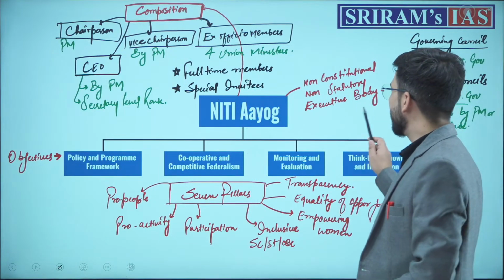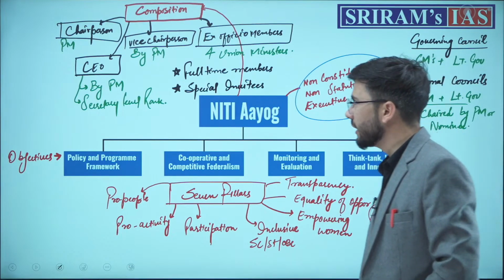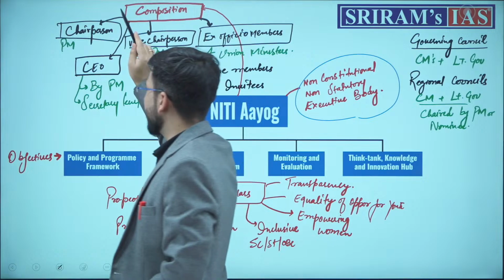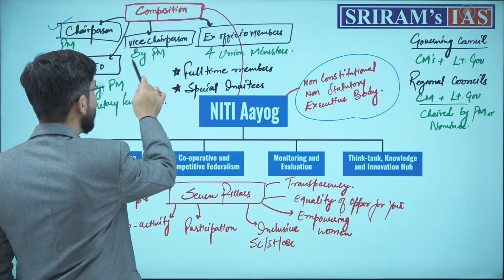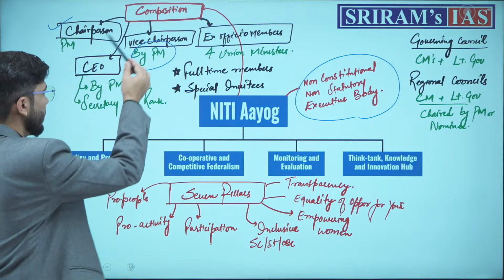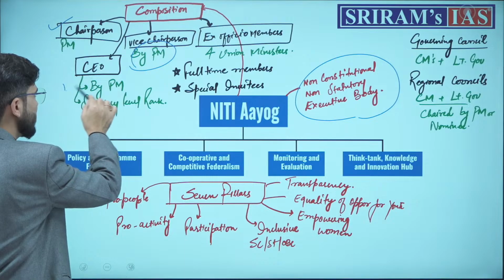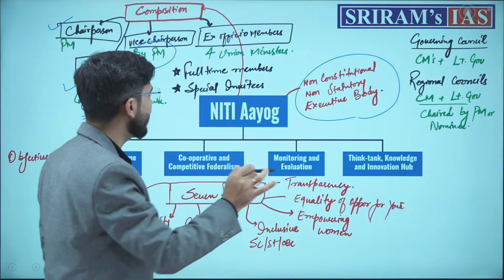Niti Aayog is a non-constitutional, non-statutory executive body. It is chaired by the Prime Minister. The vice chairperson is appointed by the Prime Minister. Third, Niti Aayog has a CEO who is appointed by the Prime Minister. This CEO holds the rank of secretary level.